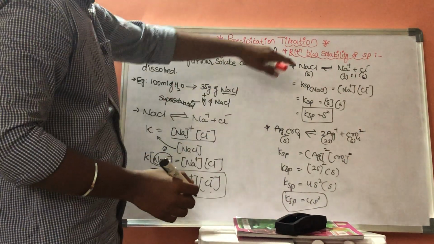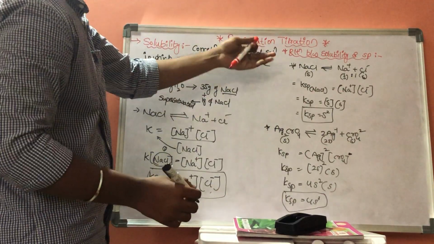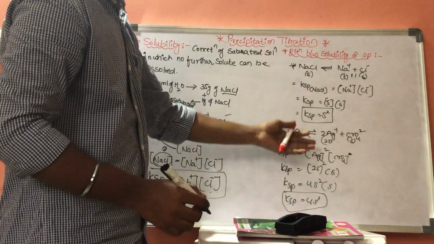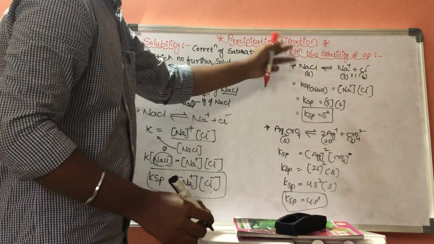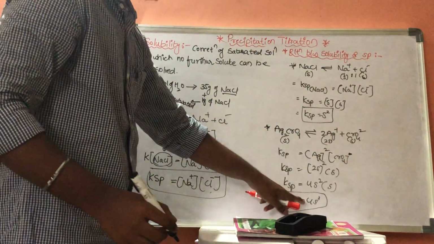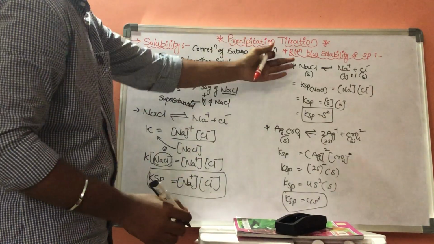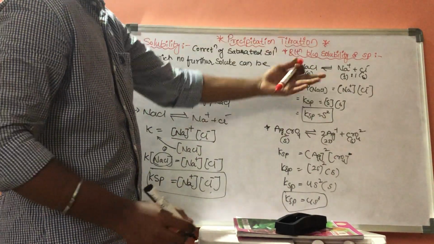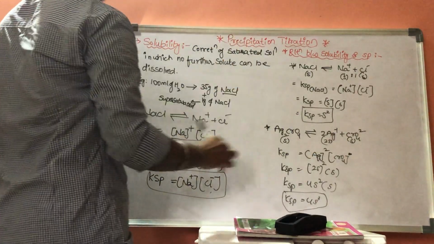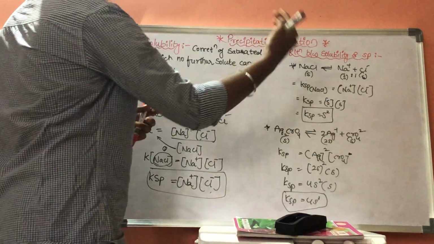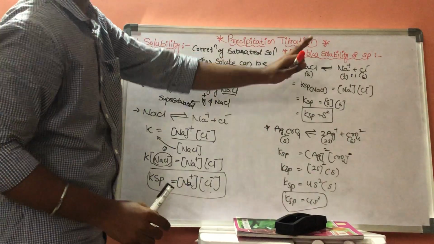The solubility product will be variable for each and every reaction. In this reaction the solubility product is S square. In this reaction the solubility product is 4S cube. There will be different values of Ksp for different reactions. Now this is the important notes about solubility and the relation between solubility and solubility product.